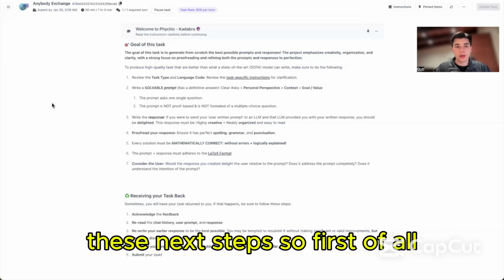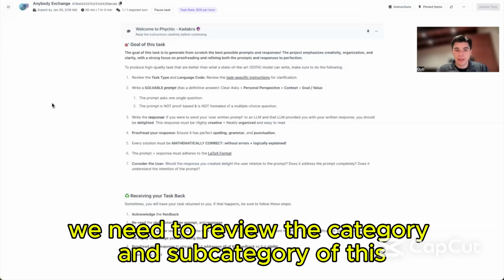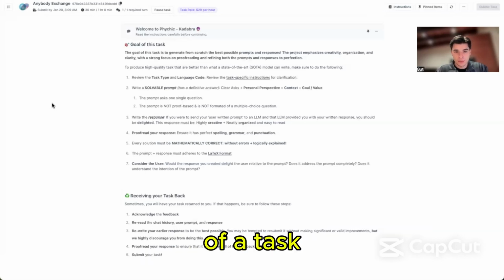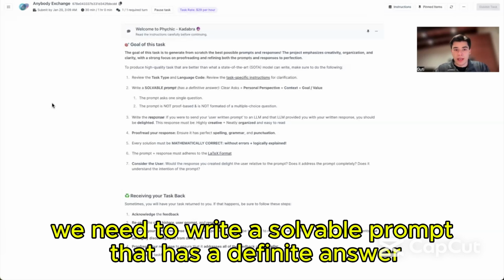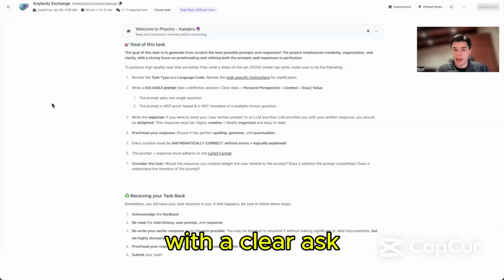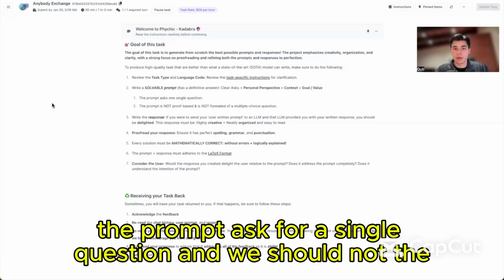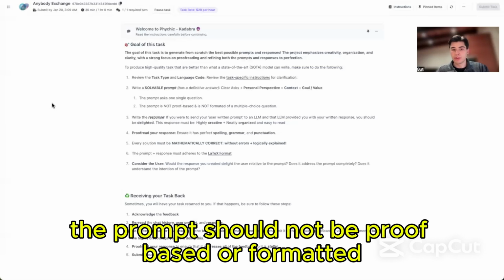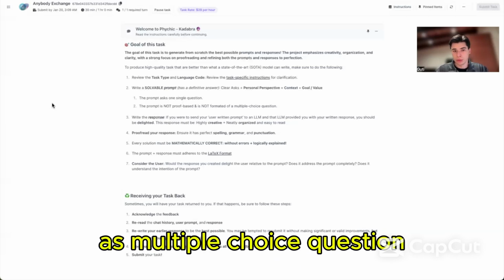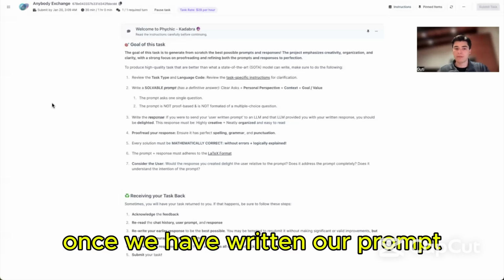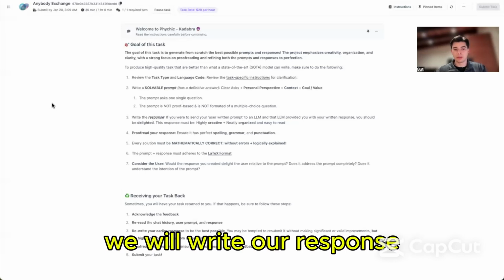So first of all, we need to review the category and subcategory of a task. We need to write a solvable prompt that has a definite answer with a clear ask, personal perspective, context, and goal or value, which we will visit later. The prompt asks for a single question, and it should not be proof based or formatted as a multiple choice question. Once we have written our prompt, we will write our response.